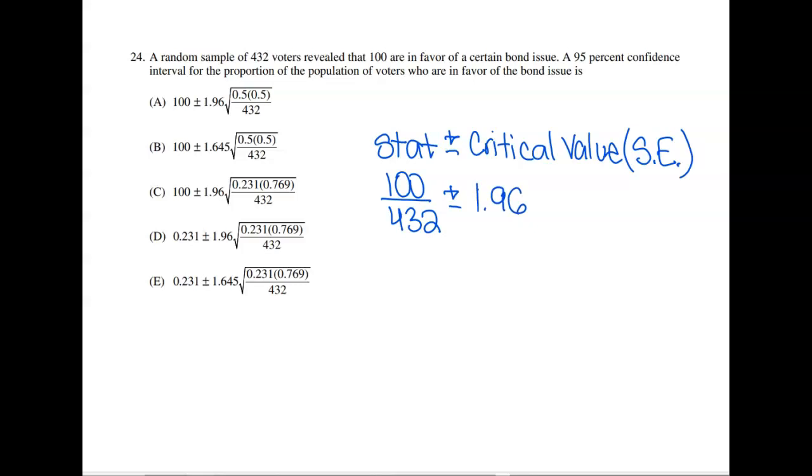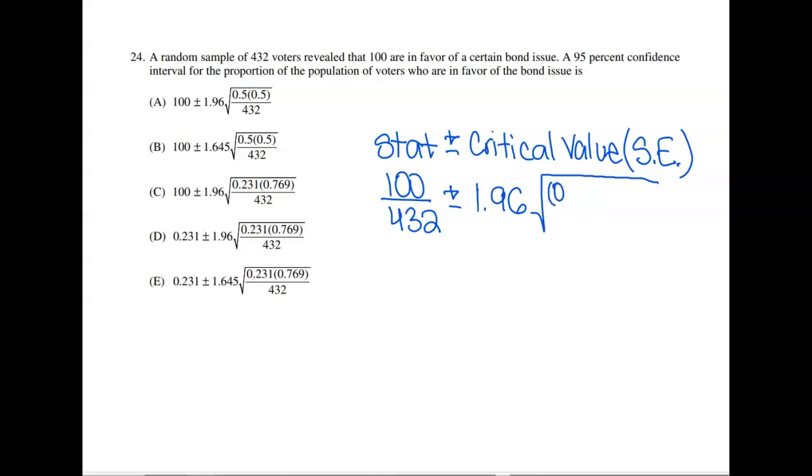All right, and now we can go ahead and multiply this by the standard error. The standard error for proportions is the square root of p hat times 1 minus p hat, divided by n. So if we actually did 100 over 432, that's going to give us a decimal of 0.231.